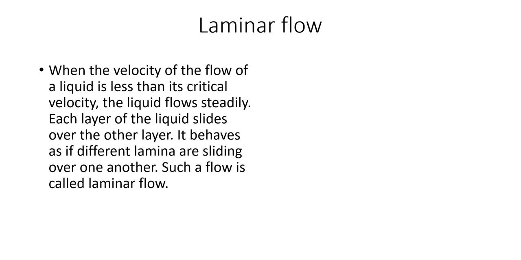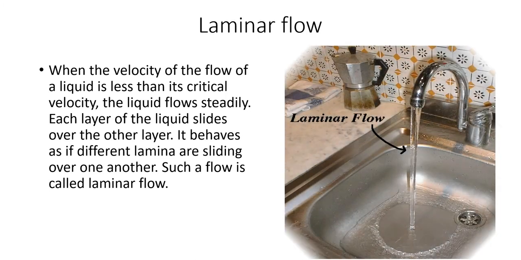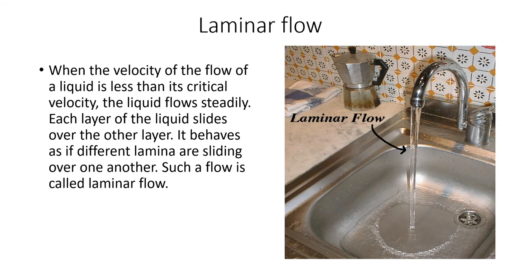It behaves as if different laminas are sliding over one another. So the behavior of laminar flow is in such a way that different laminas are sliding one over the other. Such a flow is called laminar flow. Laminar flow is also streamline flow itself. Here you can see that water is coming through the pipe so smoothly, without any interruption, following the same path. So this we can consider as a laminar flow.